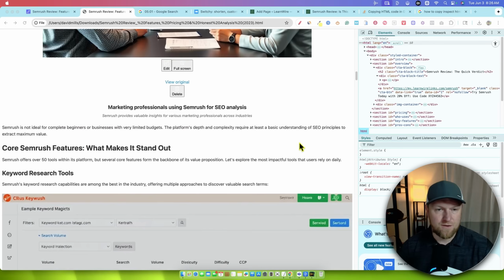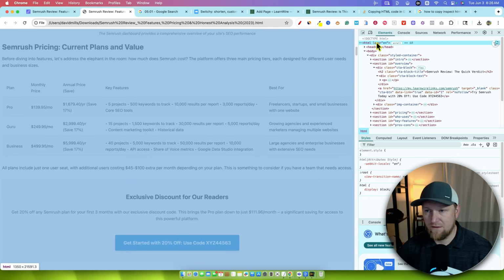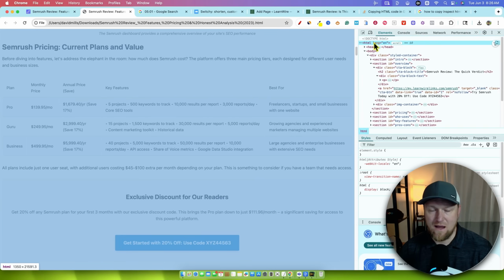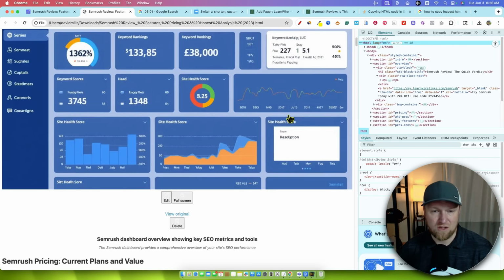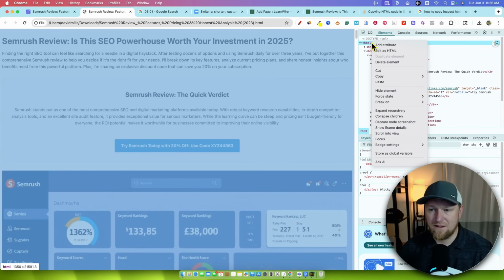Okay, so I think I figured it out. We inspected the HTML code, and then I went up here and left clicked on the full element, and it highlights this entire thing. So let me see if I can do that again. It should highlight the entire thing. When you're hovering over it, it's actually gathering all the HTML from the page. And then I right clicked over here, so it might be easier on Windows, and I said copy, and I copied the element.